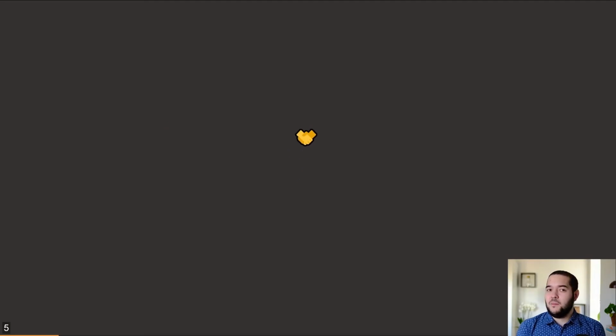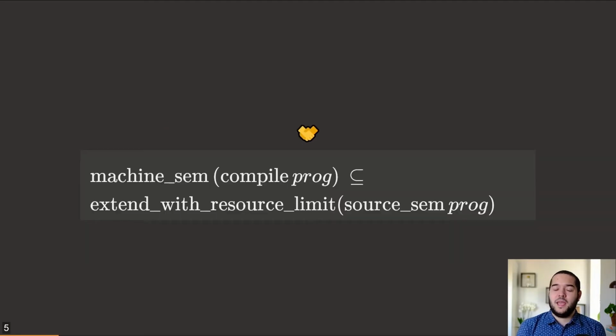What we mean by compatible in this setting is that the behaviors present in the semantics of the machine code are also present in the semantics of the source code. Or in other words, the behaviors of the source code are a superset of those of the machine code. This allows us to translate safety properties from one side to the other.